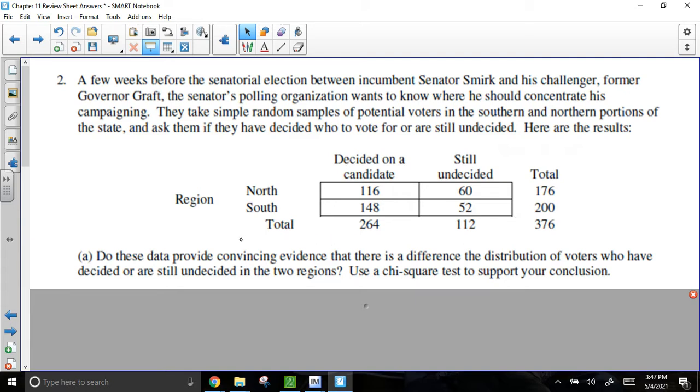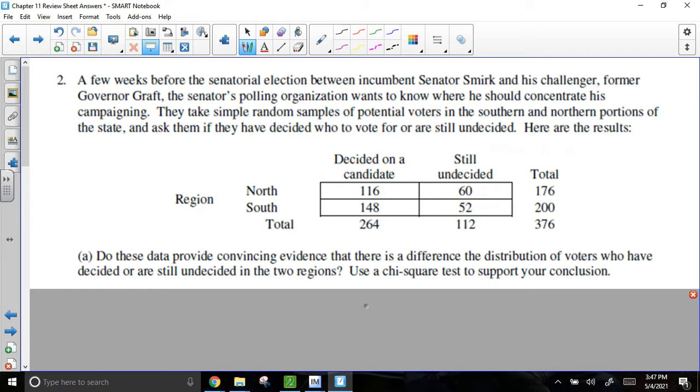Do these data provide convincing evidence that there is a difference in the distribution of voters who have decided or are still undecided in the two regions? Use a chi-square test to support your conclusion. So hopefully by now you guys are realizing that it's a two-way table that they gave you. So we really got to figure out, is it a test of homogeneity or is it an independence test?